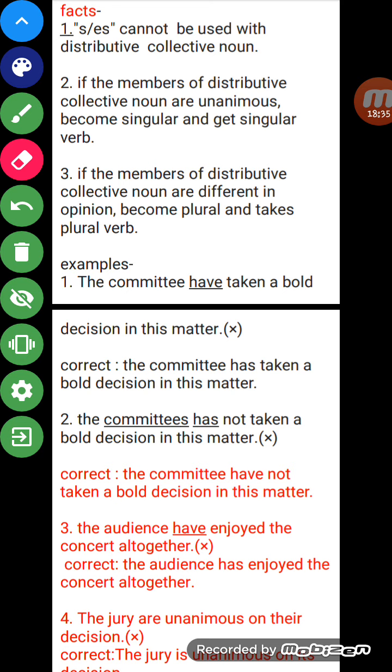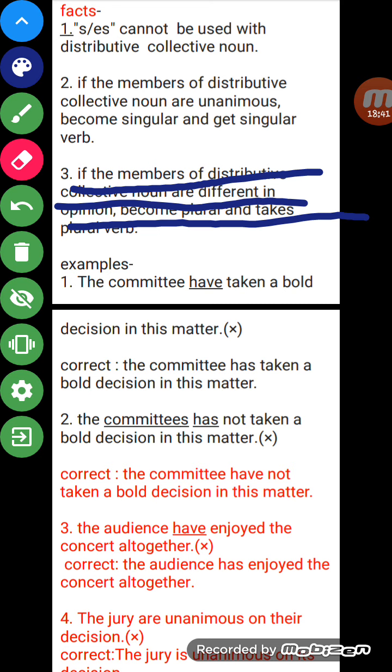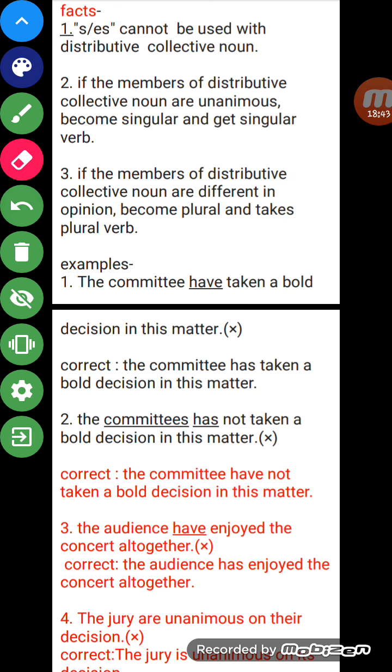What is point number 3? If the members of a distributive collective noun are different in opinion, it becomes plural and takes a plural verb. It means some of the members of that party are against the law and some of the members of the party are in favor of the law. It means there is a divide, this group or this party has been divided into 2 types of opinion. So in this condition, it becomes plural and takes a plural verb.